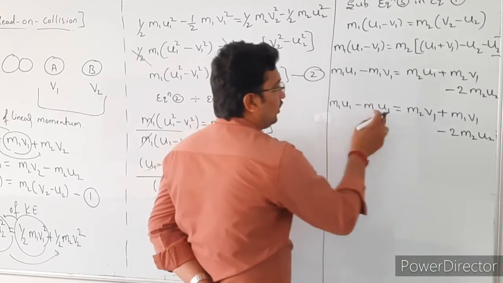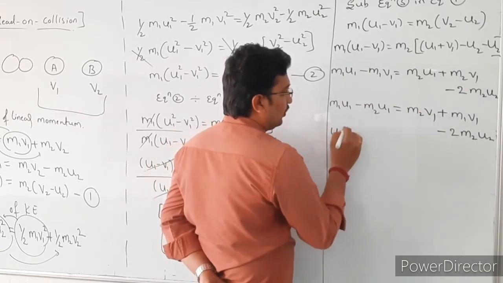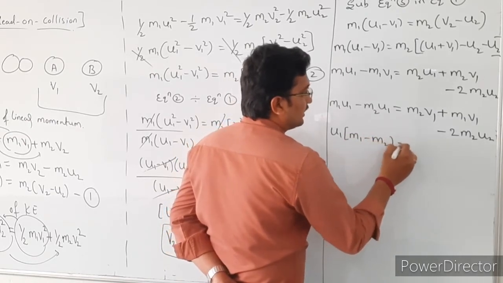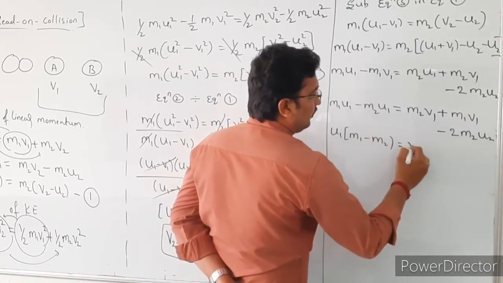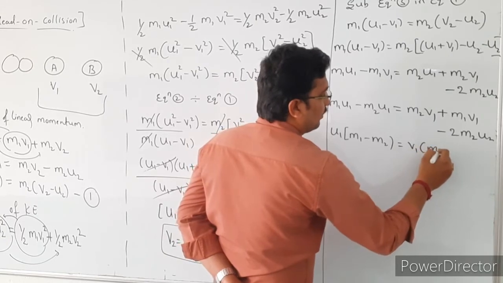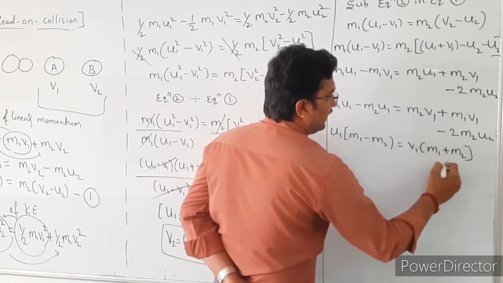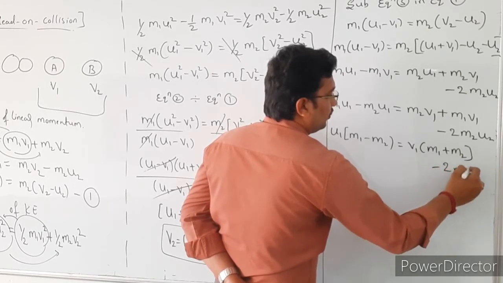So in this case take u1 common, then the equation becomes u1(m1 minus m2) equal to v1(m1 plus m2) minus 2 m2 u2.